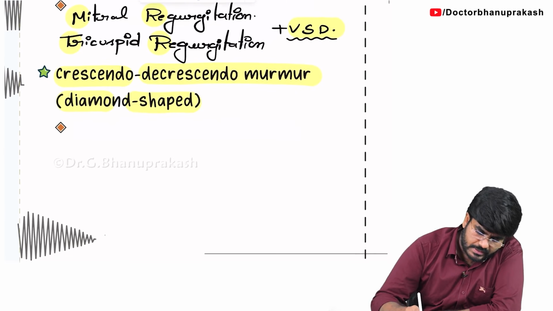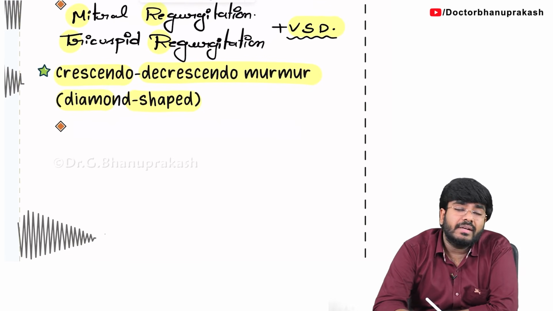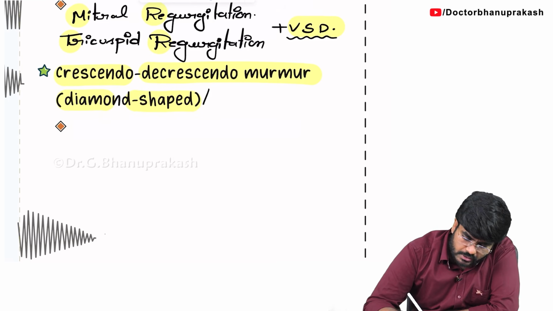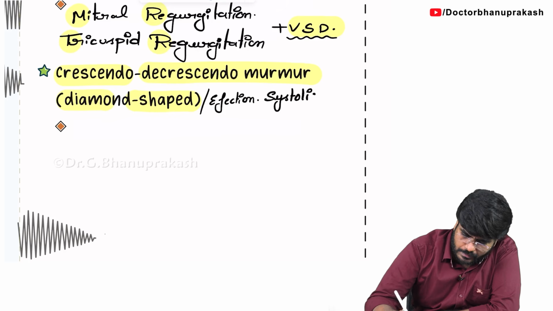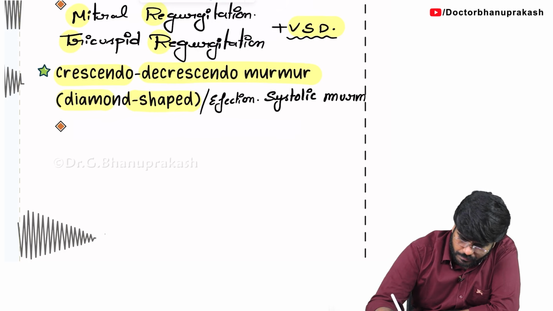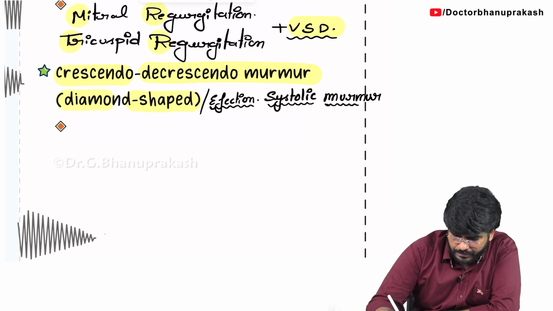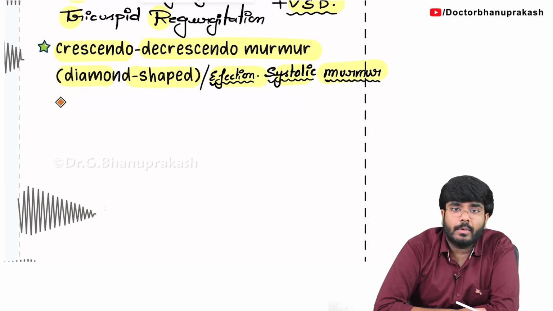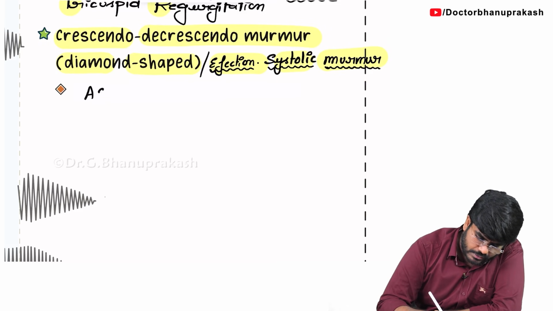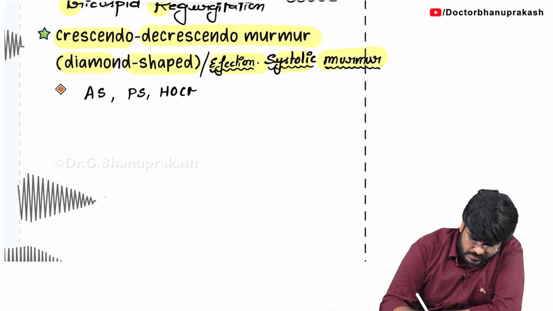Now in your books, the same murmur is also called by a different name, so don't confuse. It is also called ejection systolic murmur. And where do we see such ejection systolic murmurs, the crescendo decrescendo murmur? They are seen with aortic stenosis, pulmonic stenosis and HOCM.